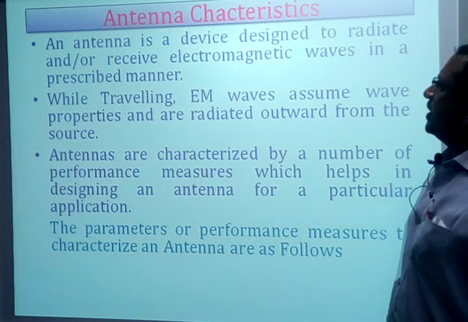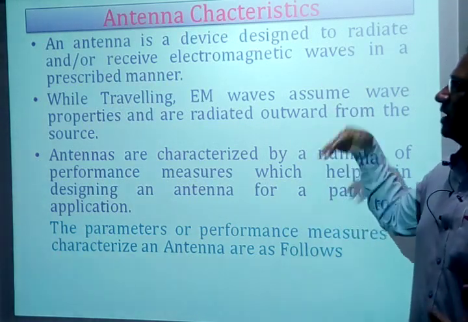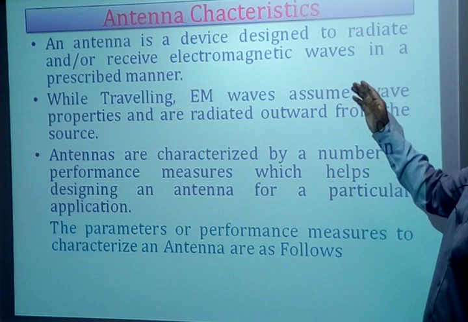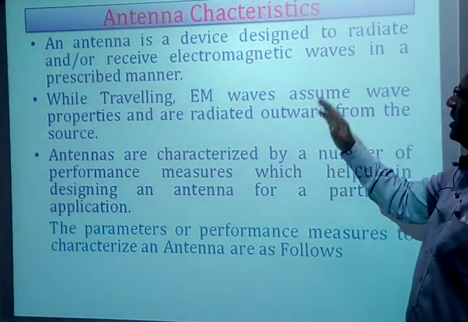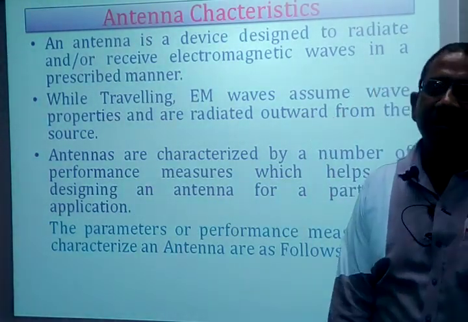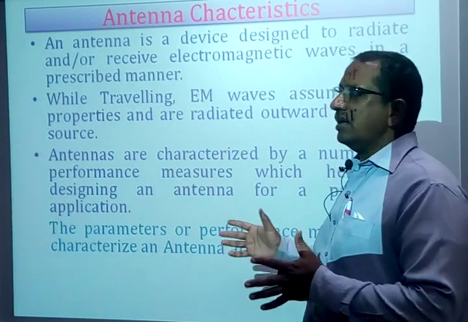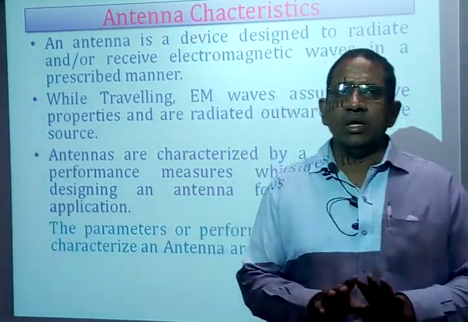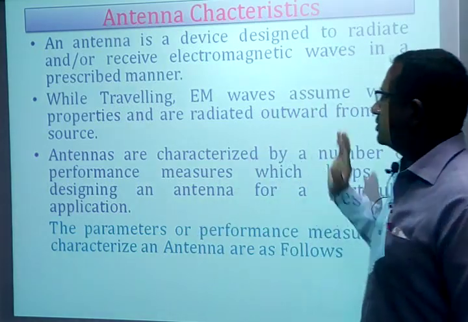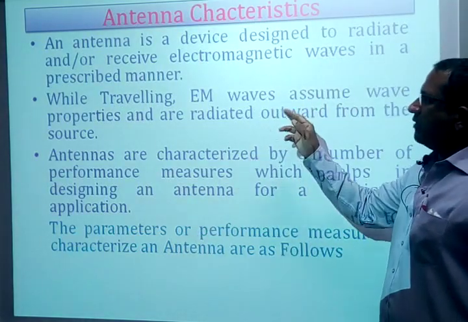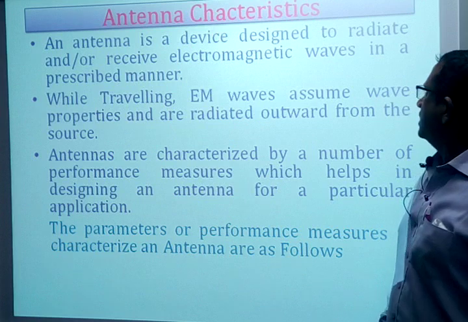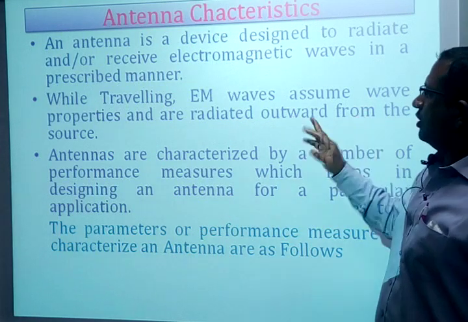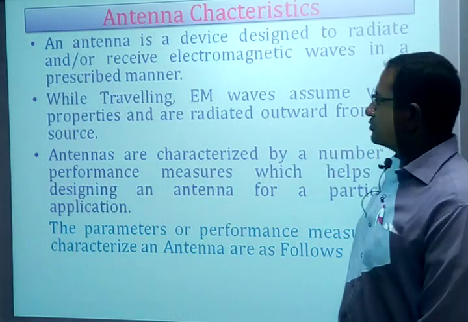So what is an antenna? Once again I am defining an antenna. An antenna is a device designed to radiate or receive EM waves in a prescribed manner. So why do we design an antenna? The purpose of an antenna is only to radiate and to receive in a prescribed manner. That is the main purpose of the antenna. While traveling, EM waves assume wave properties and are radiated outwards from the source.